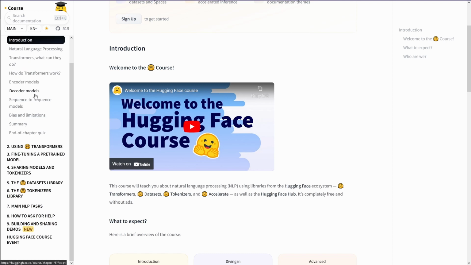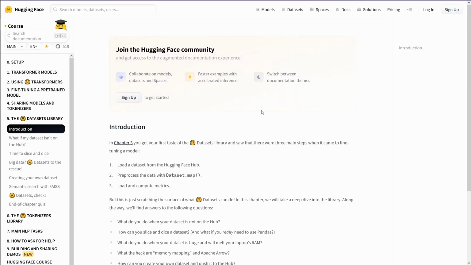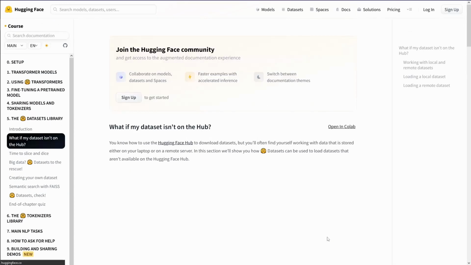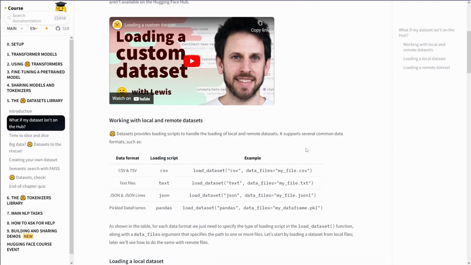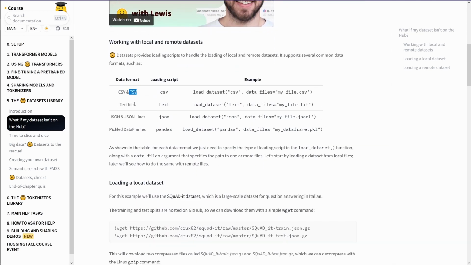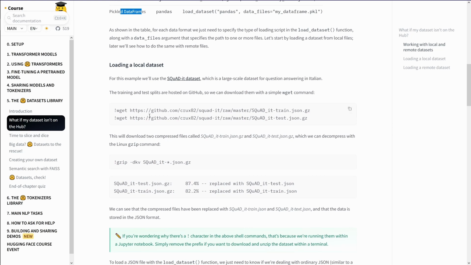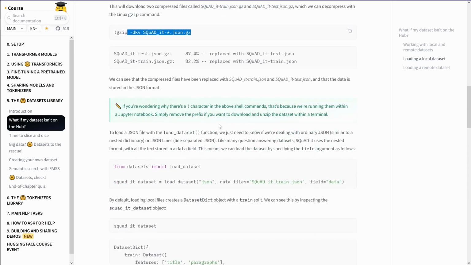Introduction, let's go in the dataset library. Hey, come on, here we go. Introduction. And as you can see here, they give you a very nice introduction. Sign up. Okay, what if my dataset isn't on the hub? They have a hub, yes. They have short videos. This is nice. CSV, TSV file, text file, JSON and lines file, pickles. Yes, I love pickles. Loading a dataset, wget, yes. gzip command, we do a lot. gzip command here, yes.